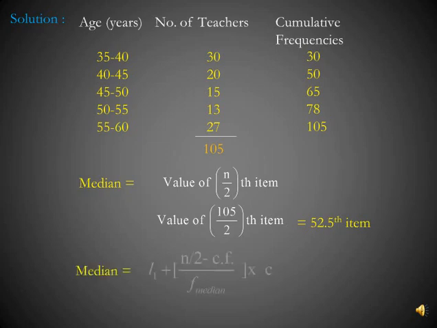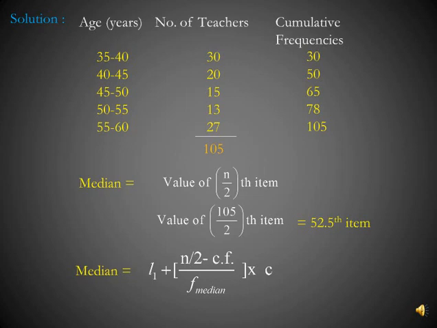So here we will use the formula: median is equal to L1 plus (n by 2 minus CF) upon F median into C. Now what is this L1? L1 is the lower limit of the median class. Median class is 45 to 50. So lower limit is 45. N is the sum total of frequencies, that is 105.